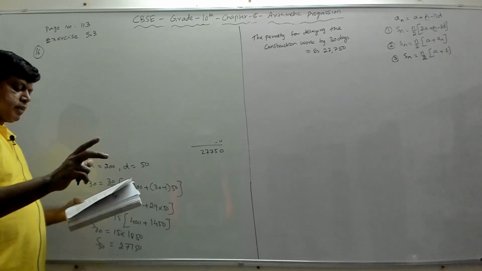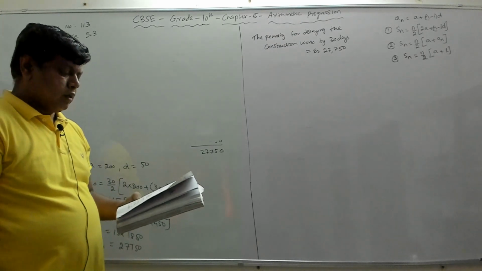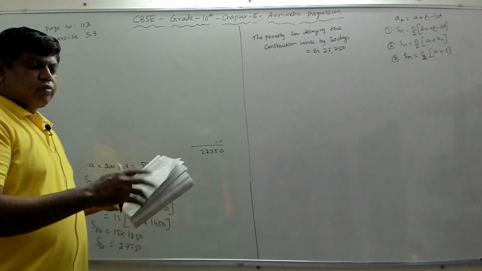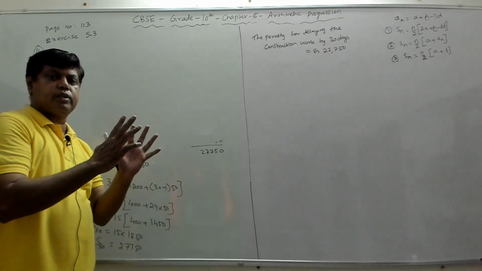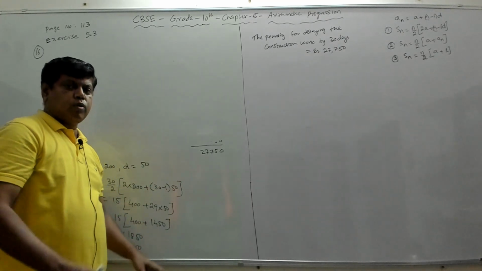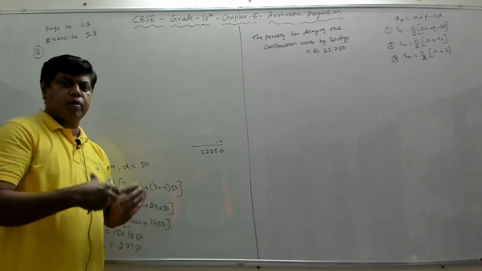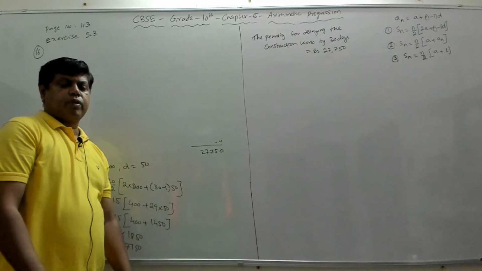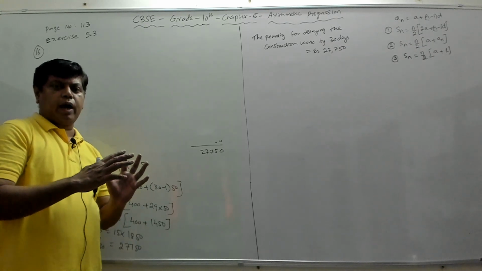So 7 cash prizes are given, and there is a total of 700 rupees, to be given to 7 students who have studied well for their academic performance.